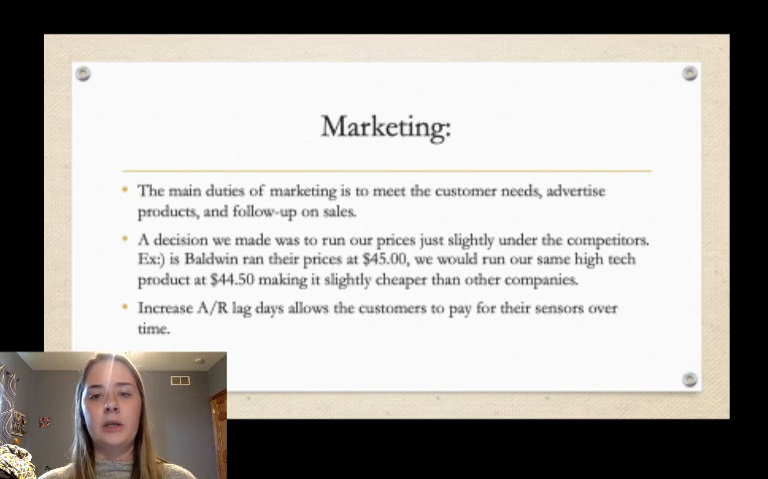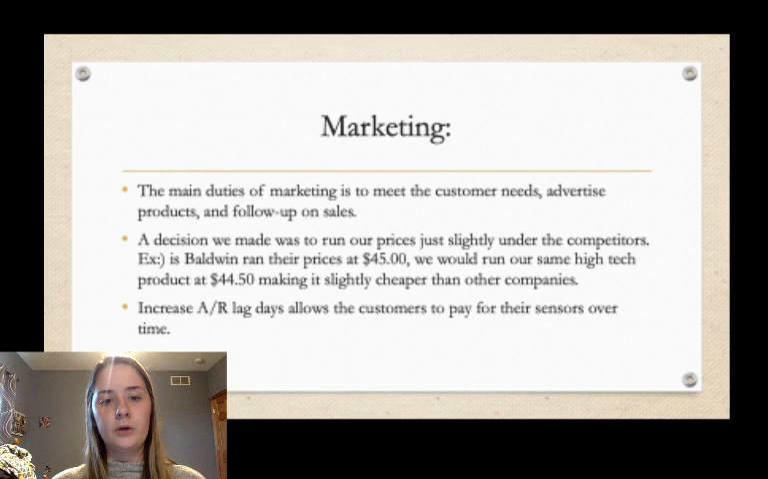The main duties of marketing are to meet the customer's need, advertise products, and follow up on sales. A decision we made for Andrew's company was to run our products slightly lower than the competitors. So for high tech, the max was $45 for each product.